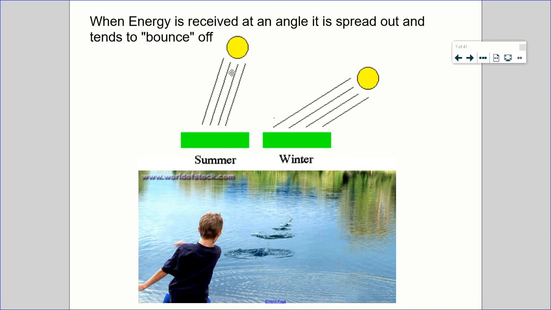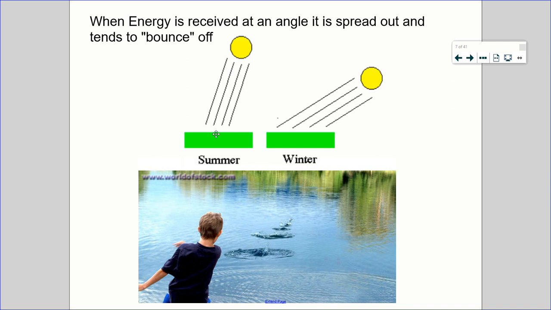The other is the concentration. It takes some stretch of the imagination here, but think of each one of these lines as a unit of energy, and the sun is releasing 4 units of energy. All of that energy is concentrated between this point and this point, so that's a very small section being hit. Whereas if you take those same 4 units of energy, look at how much more surface area that energy is spread out over. So that energy isn't going to heat up this section of Earth quite as intensely as it would over here. So those are 2 reasons why angles make a difference.